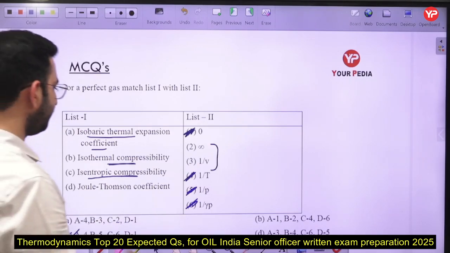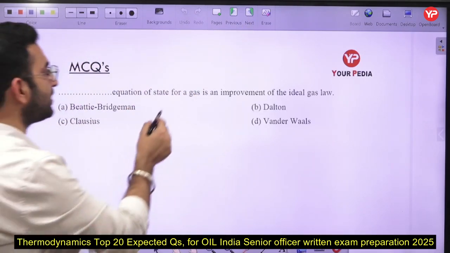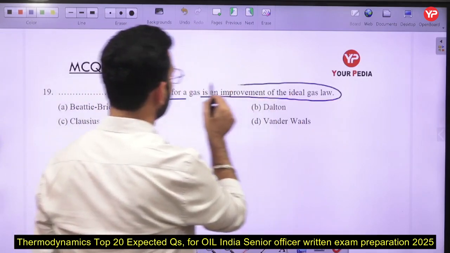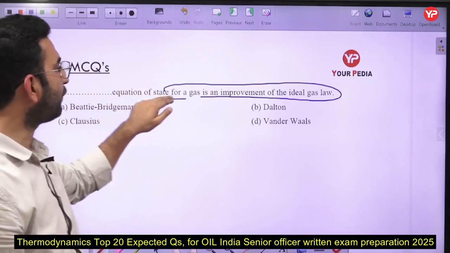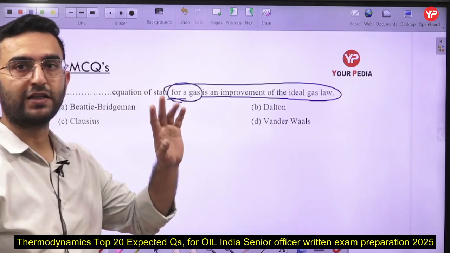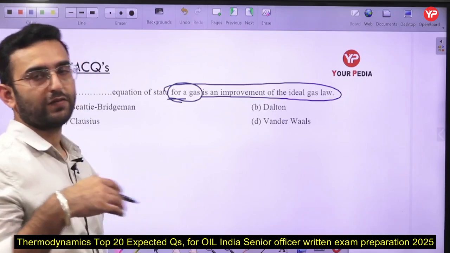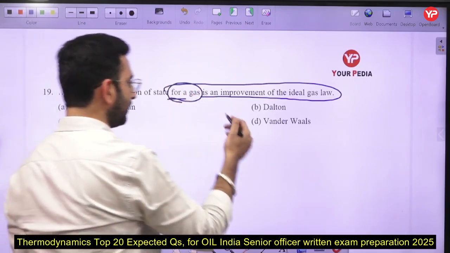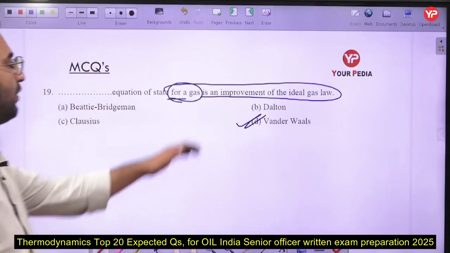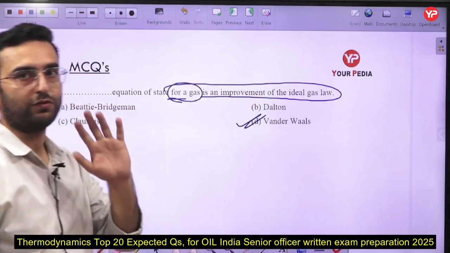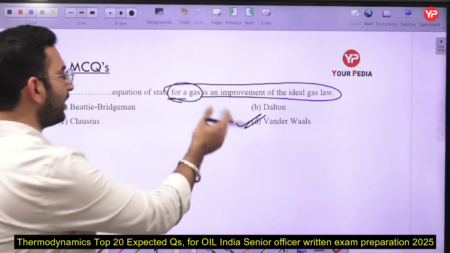Now in this case, dash equation of state for a gas is an improvement of the ideal gas law. Here we are not specifying that the gas is an ideal one, it may be a real gas also. Basically for ideal gases we have the ideal gas law, and for real gases specifically we use the van der Waals equation. So option D is going to be the correct answer. Even though we also have different types of equations, they are not useful for us because we find a small amount of error there. So option D will be the correct answer.